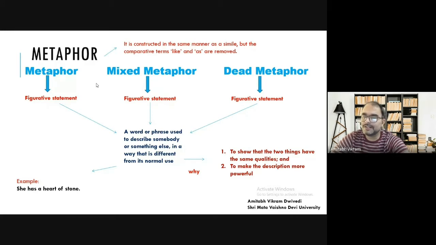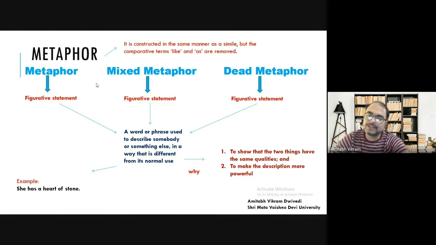We know the heart is not actually of stone. The heart is a muscle that we have. So heart of stone is a figurative statement for unkindness, for cruelty. When we say that poets use metaphors and figurative statements, there is a reason for that: to show that two things have the same qualities.